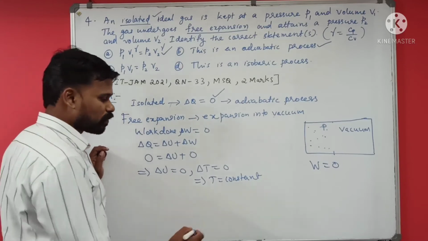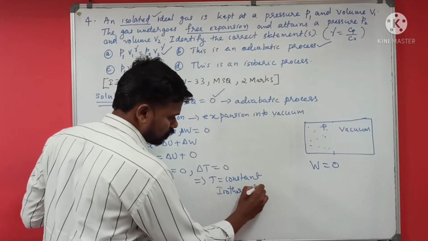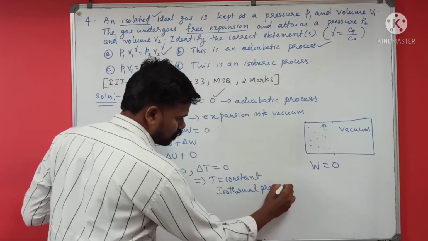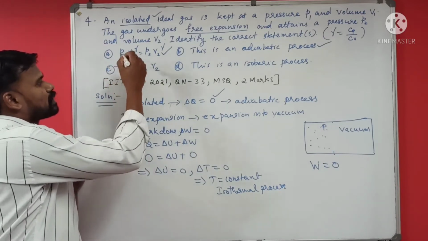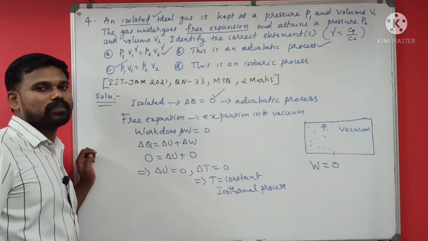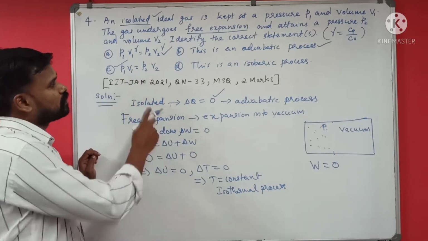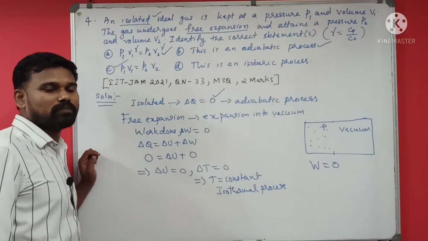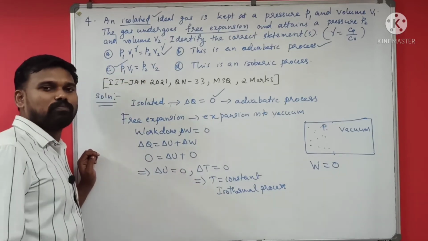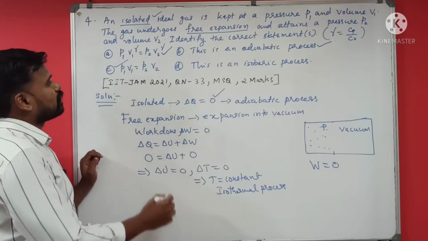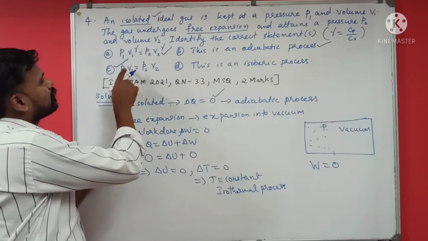If T is constant, you can say that this equation is correct, which is Boyle's law. At constant temperature, the pressure is inversely proportional to the volume. At constant temperature, PV will be a constant. So this also is correct. So A, B and C are correct.